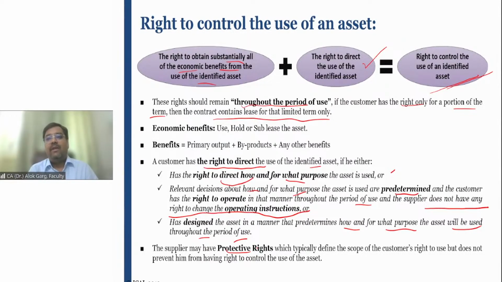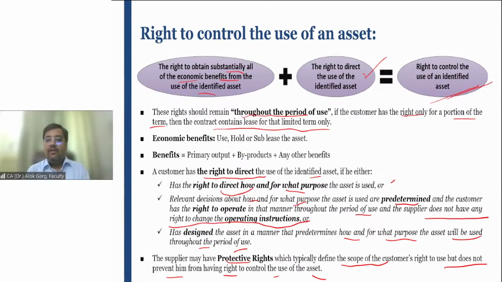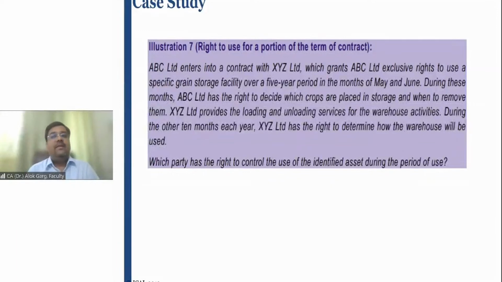The supplier or lessor may have protective rights which typically define the scope of the customer's right to use, but do not prevent him from having the right to control the use of the asset. Is that clear? I hope it is well clear in the minds of all of you guys. Now I will discuss some illustrations and then I'll conclude this concept, right?